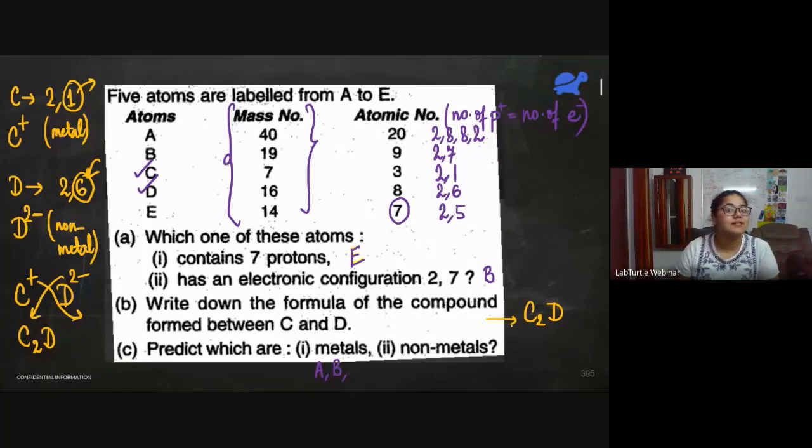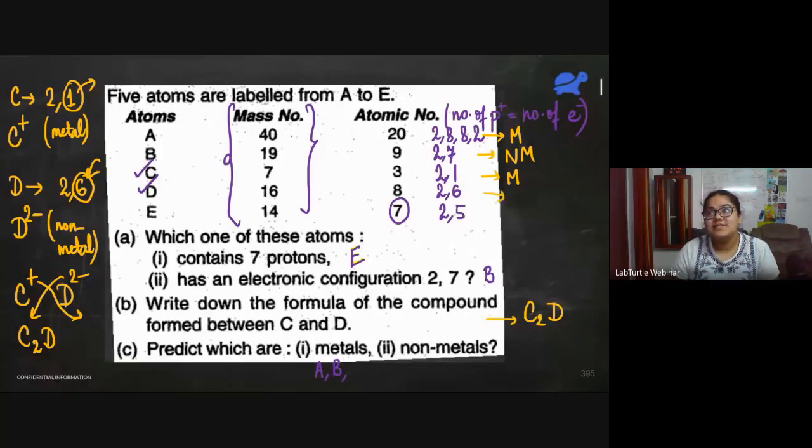I hope that's clear. Now we have to find out which are metals and which are non-metals. First one, it will donate 2 electrons. So this is a metal. Second one, it will gain 1 electron to become like noble gas. So it is a non-metal. Third, 2, 1. It is going to donate 1 electron. It is again a metal.